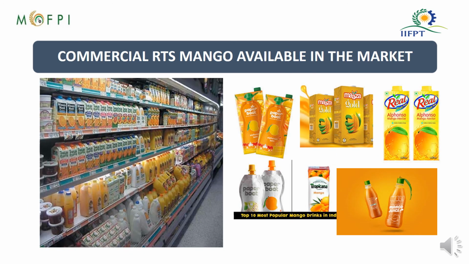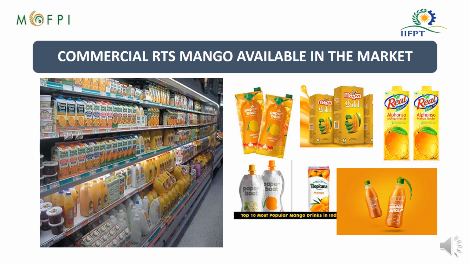You will find many food products in a range of mango RTS, and many commercial products in a different range. So again, some images of those products have been given in this slide.